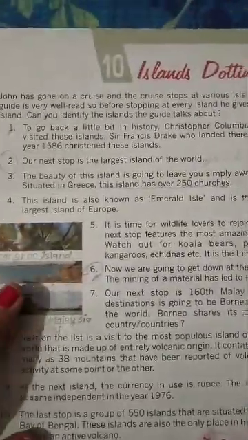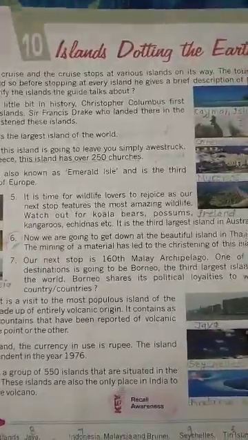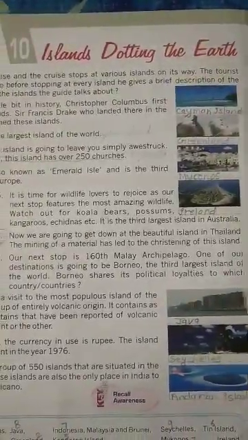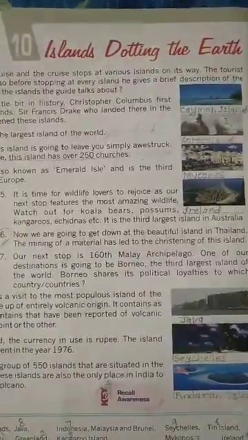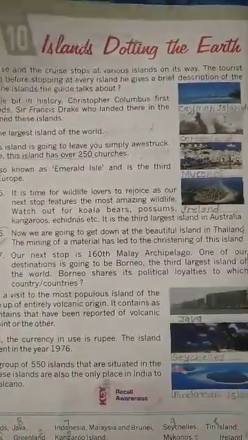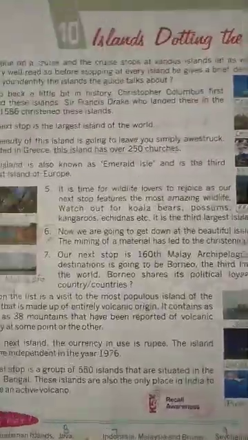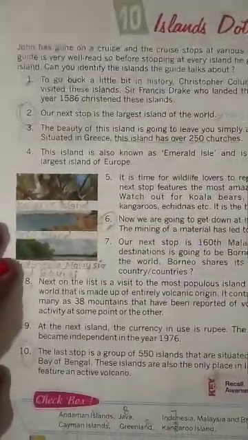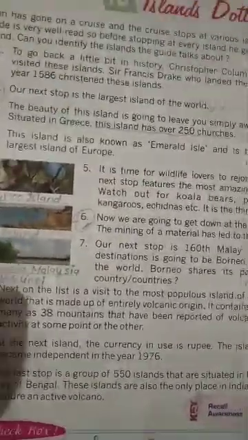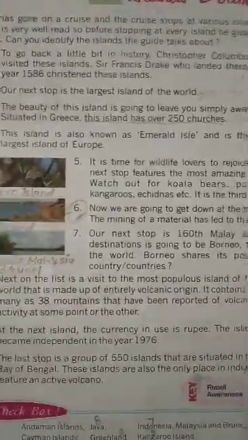Now come to question 6. This is the picture for question 6. Now we are going to get down at the beautiful island in Thailand. So this island is situated in Thailand, and the mining of material has led to the christening of this island. So which is number 6? This is your Tin Island.